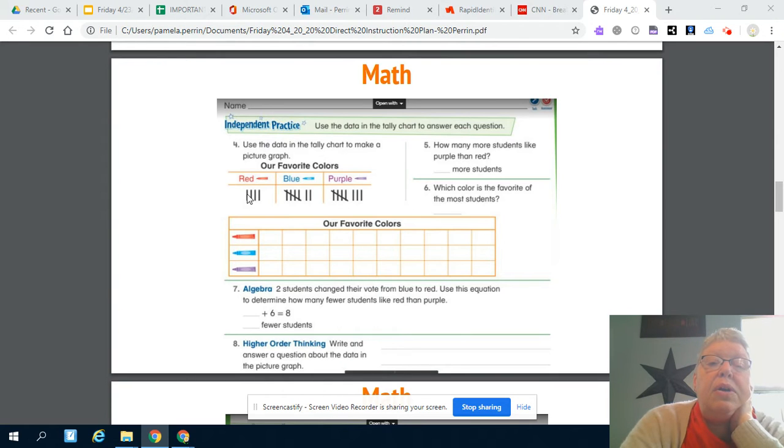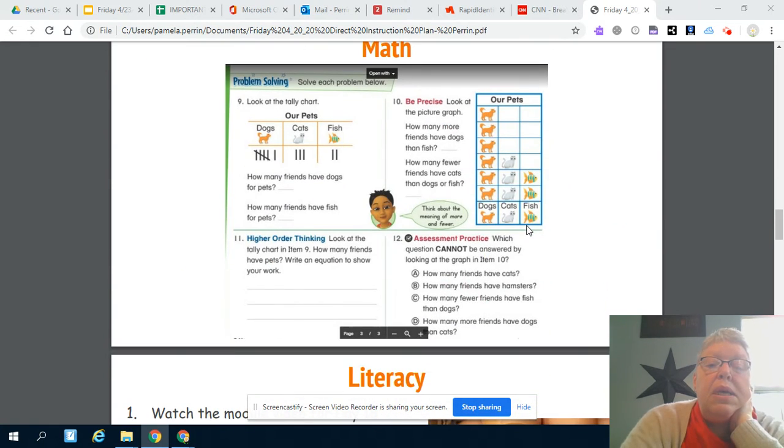You're going to do the same thing here. You're going to answer some questions about which color they like the best. You're going to complete this pictograph. And here too, you're going to do the ones with the dogs and cats.